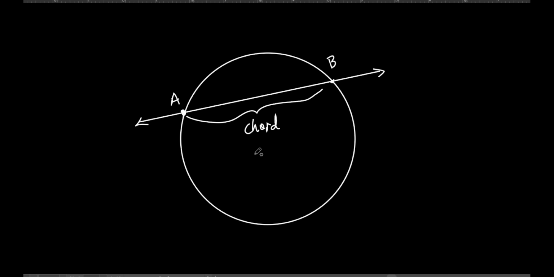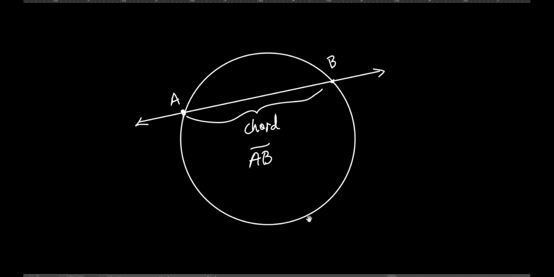How would I name the chord? What if I asked you to name the chord of this circle? What would you name it? AB. All right? And since it's a line segment, what would we do? Put a little line segment over top. Don't put an arrow. If it says name the chord, then we would just say this part right here is the chord, and we just call it line segment AB. That's the chord. Okay, that was pretty easy.